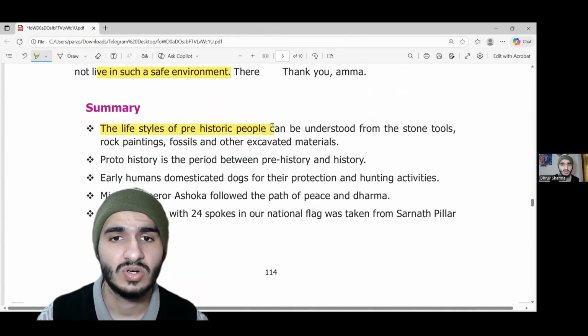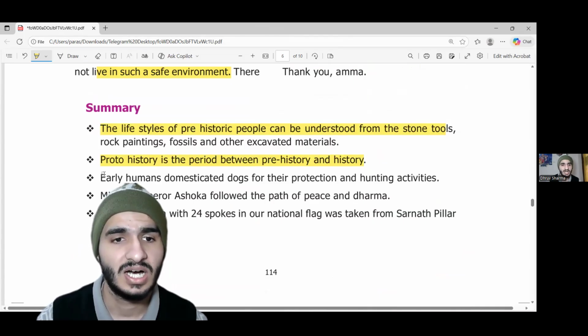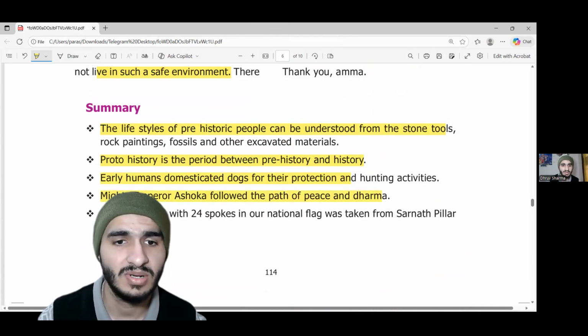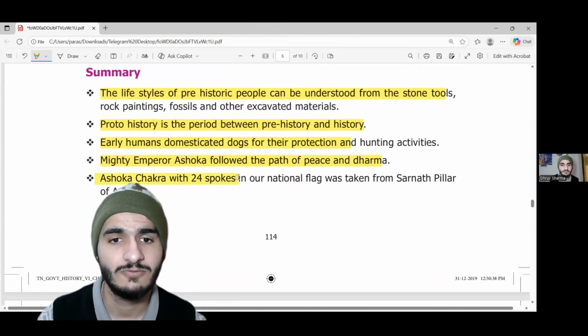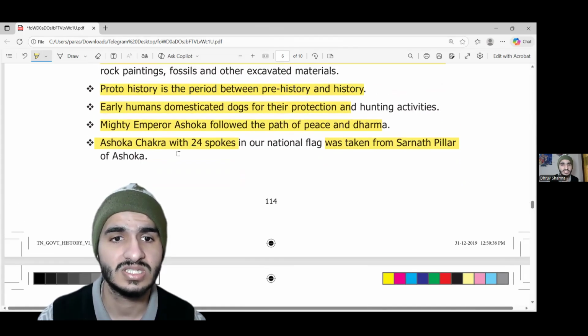The lifestyle of prehistoric people can be understood from the stone tools. Proto-history is a period between prehistory and history. Early humans domesticated dogs for protection. Mighty Ashok emperor followed the path of peace and dharma. Ashok Chakra had 24 spokes. It is in our national flag and it was taken from Sarnath Pillar. So these are two things that are very important. How many spokes did the Ashok Chakra have? It had 24, and it was taken from Sarnath Pillar.